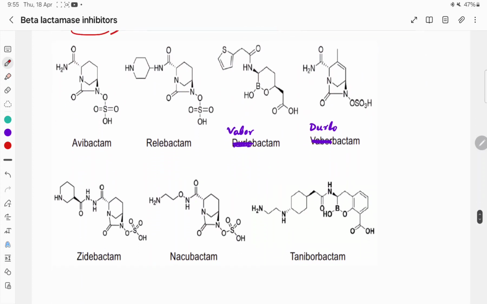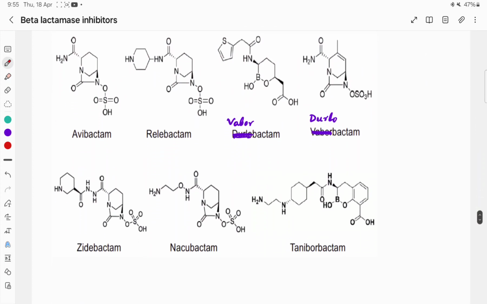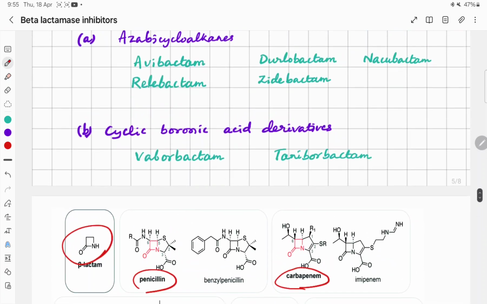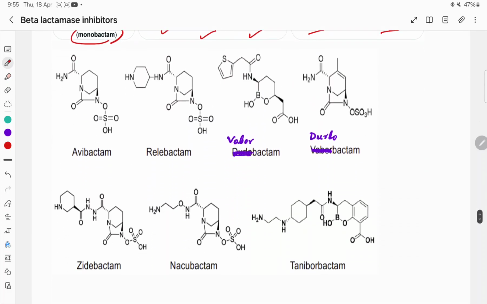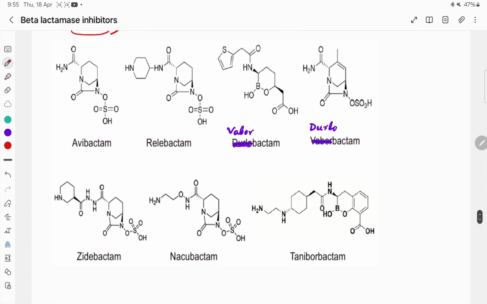Let us take some more structures. You can see, as per the classification, aza-bicycloalkanes and cyclic boronic acid derivatives. This is bicyclo, first cycle, second cycle, aza-bicycloalkanes. This is also avibactam, relebactam, then durlobactam, then zidebactam, nacubactam, all are aza-bicycloalkanes, and vaborbactam and taniborbactam are the boronic acid derivatives.